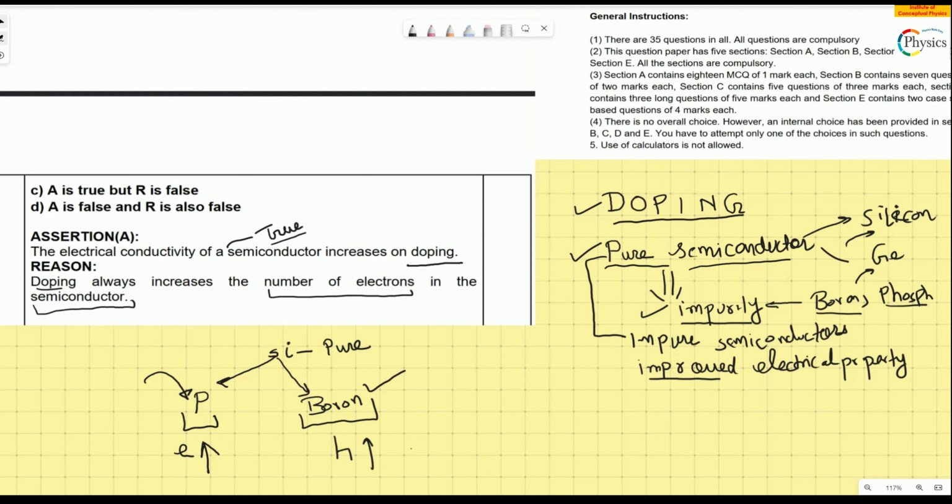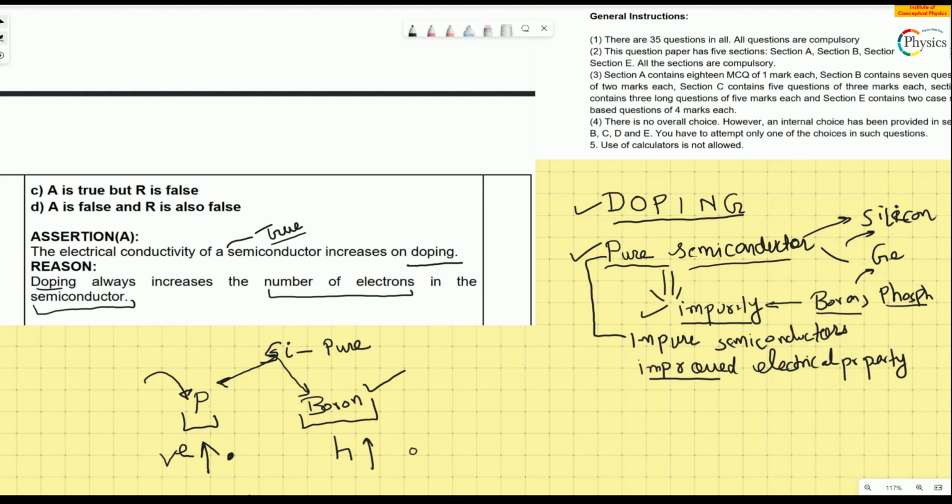Holes are represented like this, and electrons are represented with the dark dot. So you have two choices: you add an impurity to silicon, phosphorus or boron. When you add phosphorus, electrons are extra.